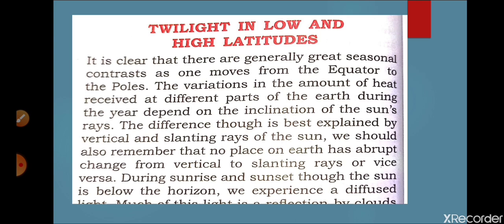It depends on the latitude at which you are located. The duration of twilight is large beyond 50° latitude, and in polar regions twilight lasts for as much as 7 weeks at a stretch. So as we go to higher latitudes, the duration of twilight increases. As we come to lower latitudes, the duration of twilight decreases. One more example is given here.